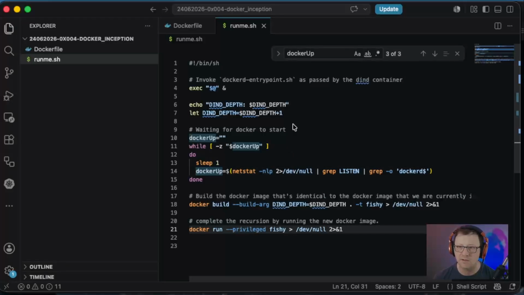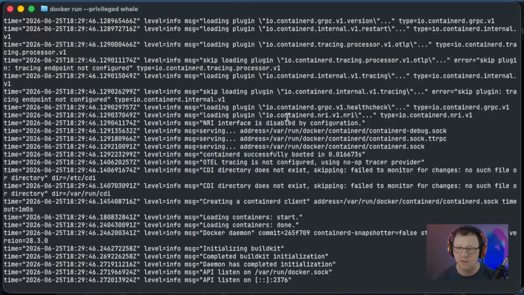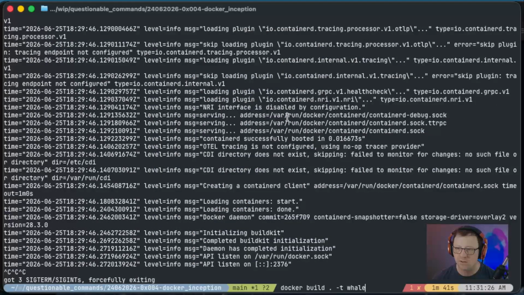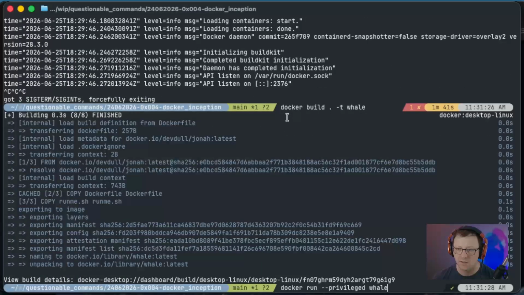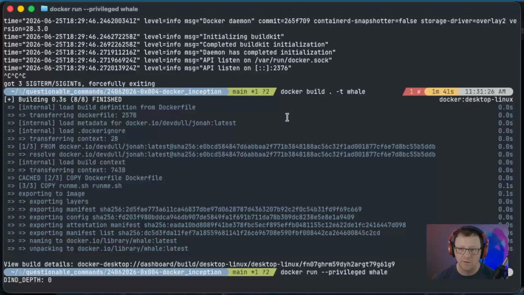Let's see. The issue is this exec. So we'll copy our redirect statement, paste it up here, and cancel this out. We'll build it. We'll run it. There we go. But I do think something else has gone wrong because I really think we should have reached depth 1 by now. Is our depth locked up in the parent container?